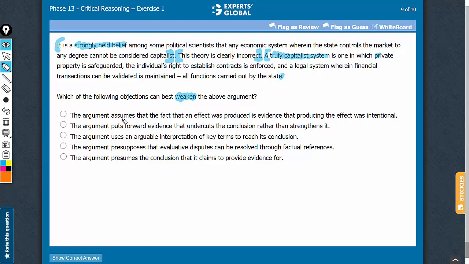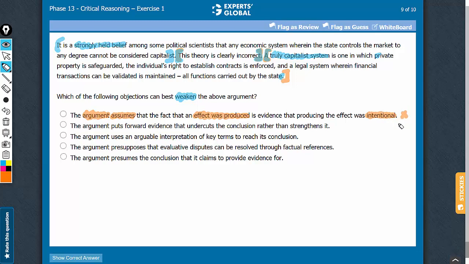Look at answer choice A. See, the argument makes no mention of any effect being produced and the effect being intentional. What the argument does is that it simply discards the theory and then it comes up with an alternate viewpoint. So nothing like an assumption that an effect was intentional is being made here. So answer choice A is not correct.